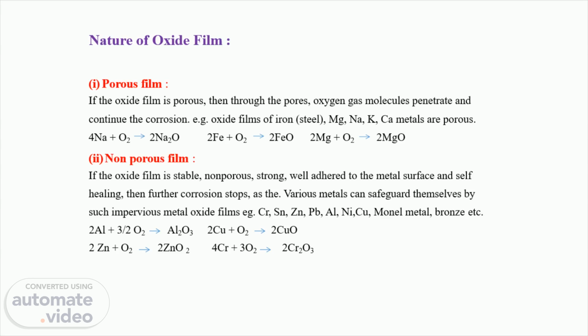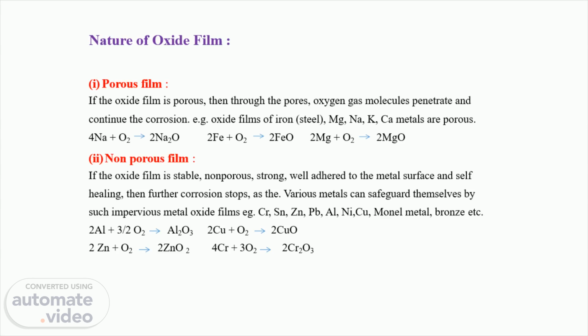The second film is the non-porous film. When the metal oxide film formed is non-porous, it is stable, strong, and well adhered to the metal surface. In this case, the metal oxide film itself acts as a self-healing safeguard, and further corrosion stops. So in the case of a non-porous film, we can save the metal from further corrosion. Examples are chromium, tin, zinc, lead, aluminum, nickel, or copper.